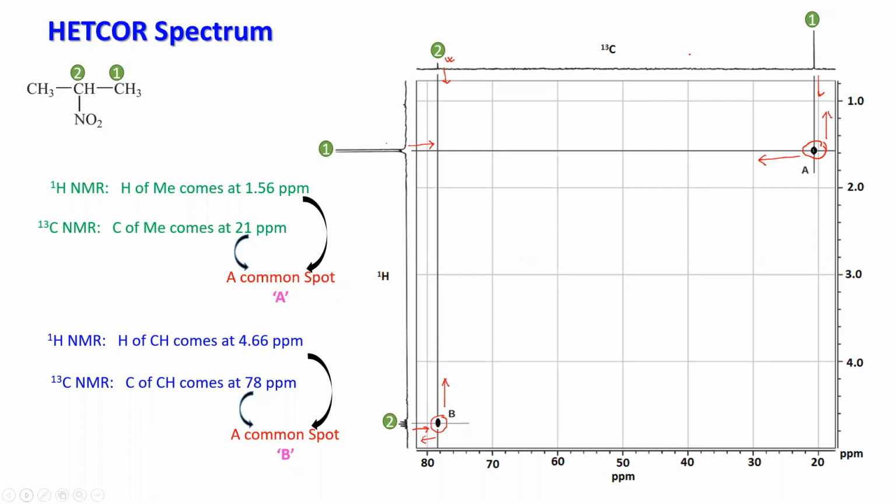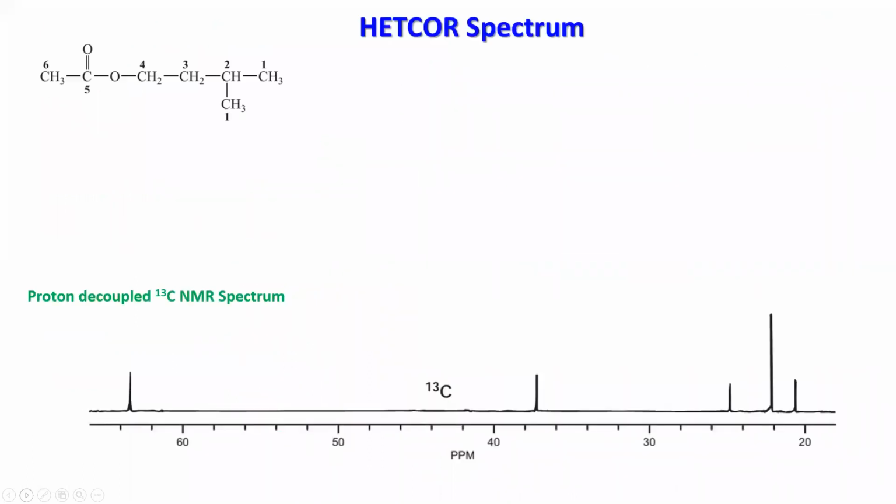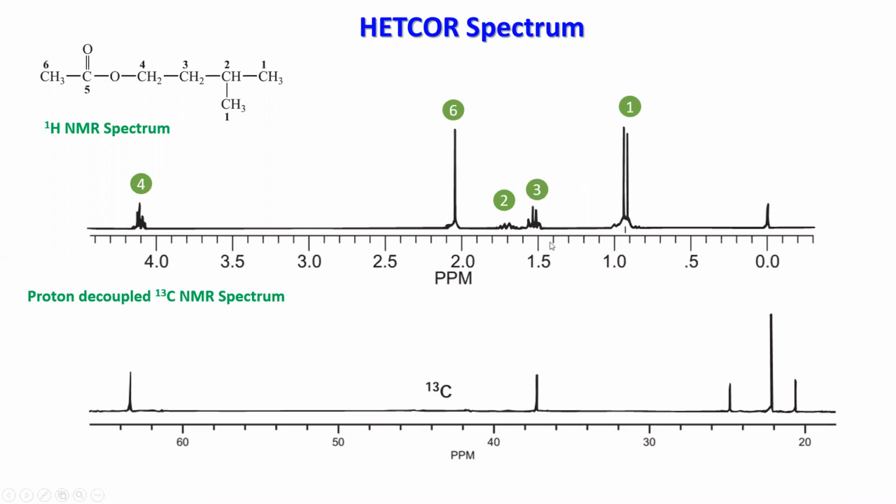So next example, you will see how we are going to find out actually. Let me give the molecule. You have again the same molecule, isopentyl acetate. This one is the 13C NMR, and this is the proton NMR. So you have proton NMR and 13C NMR.